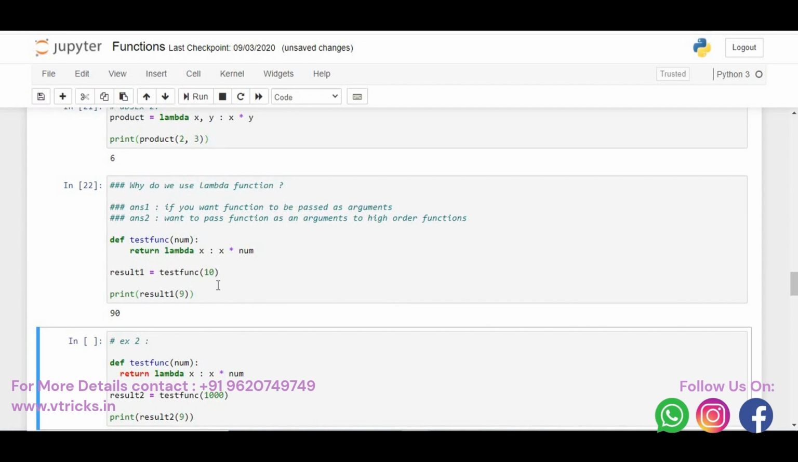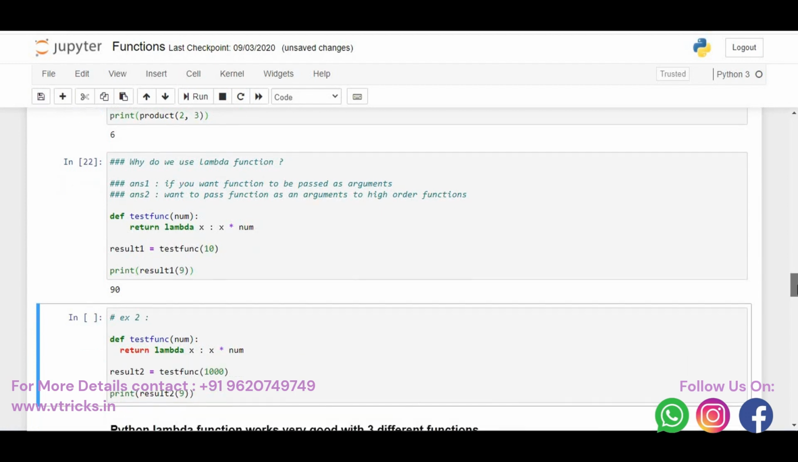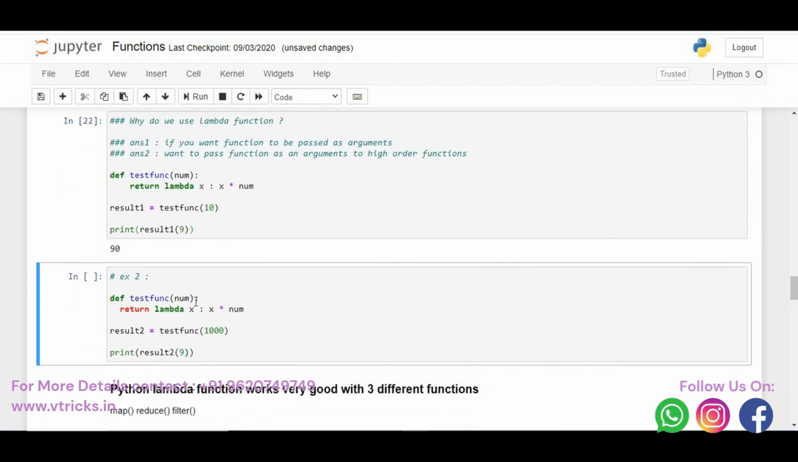As simple as that. Can you give one more example for lambda function? Yes. Let me see something like this. Here I have test 2, then I have num, and then I say test func. I call test func, then I say test func of 1000. Then I'm passing 9 here, result 2 of 9.